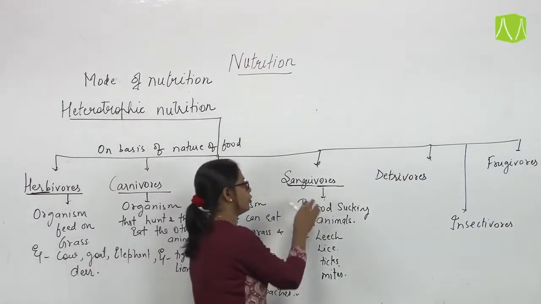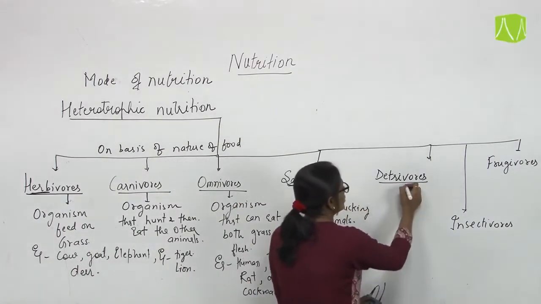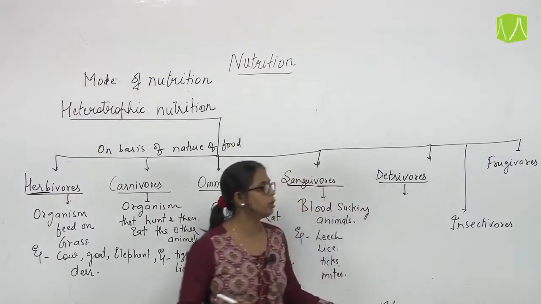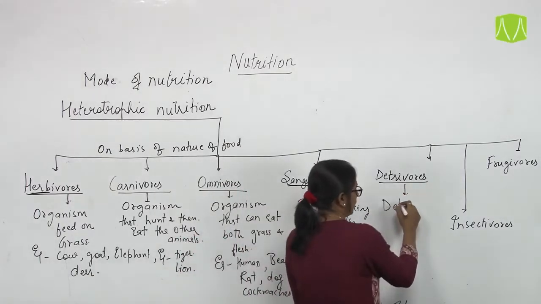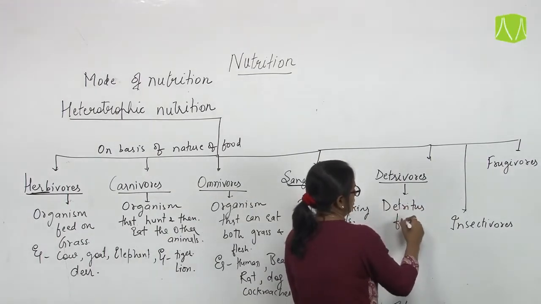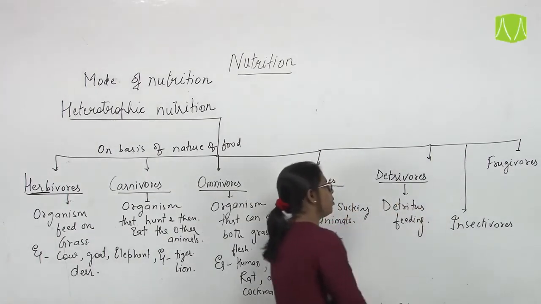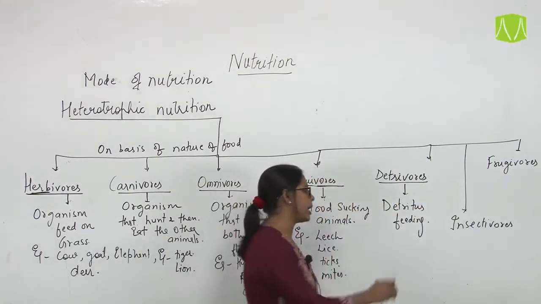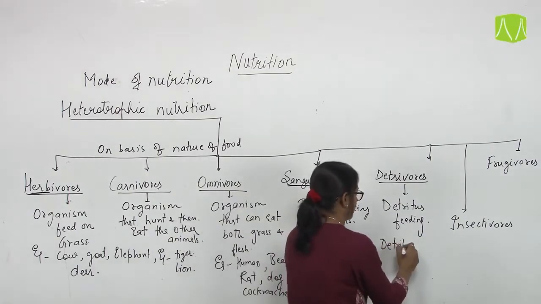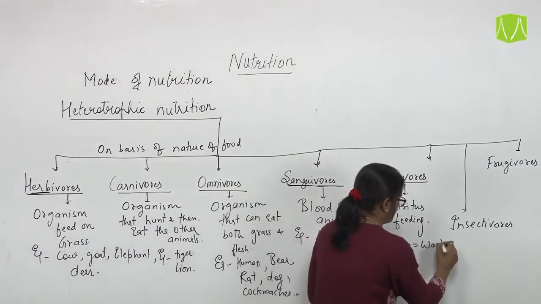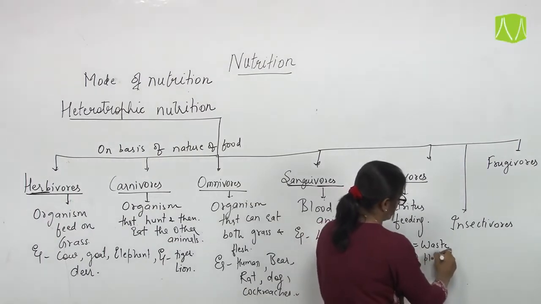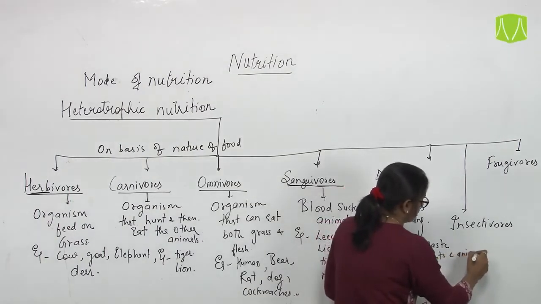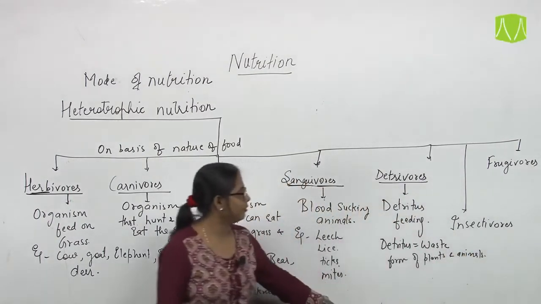So that is sanguivorous. Detrivorous. Detrivorous include the animals who feed on detritus. Now what is detritus? Detritus is actually the waste form of plants and animals. That is detritus.